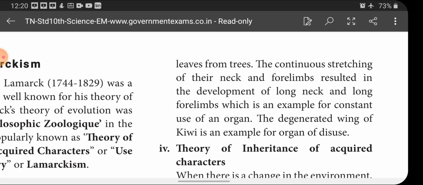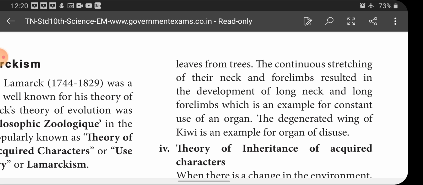For the disuse theory, the wings of the kiwi bird are an example. Since the kiwi bird does not use its wings for flying, they gradually degenerate. This is the development of a new character: the flying bird evolved into the flightless kiwi bird. In the same way, the giraffe with a short neck and short forelimbs evolved into one with a long neck and long forelimbs.